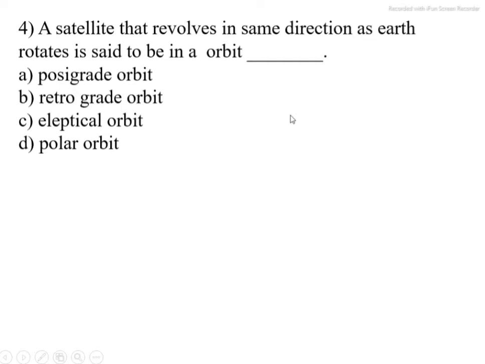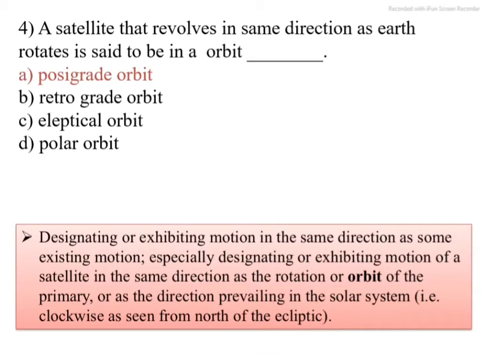Next question. A satellite that revolves in the same direction as Earth rotates is said to be in the orbit dash dash. Option A, posigrade orbit. Option B, retrograde orbit. Option C, elliptical orbit. And option D, polar orbit. The correct option is A, posigrade orbit. Go to the next question.